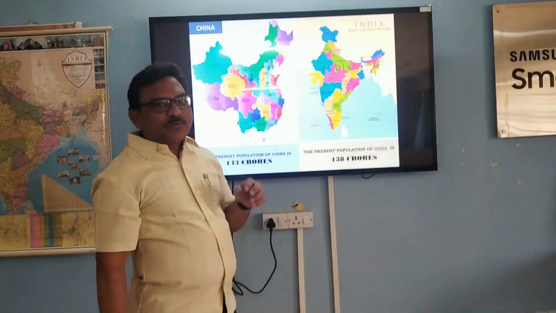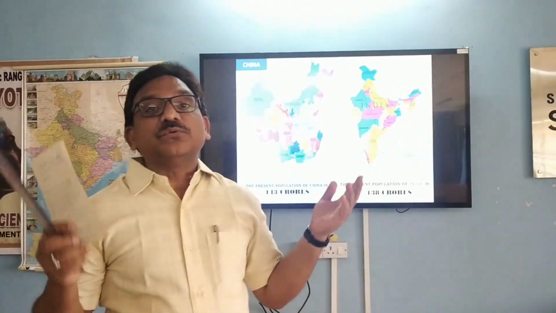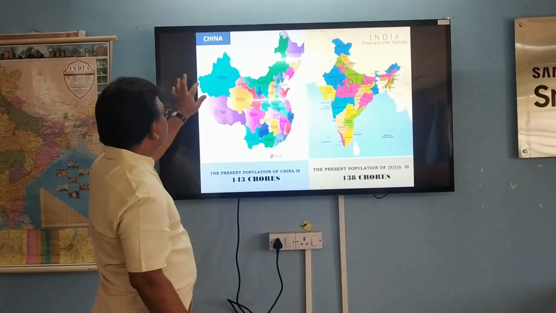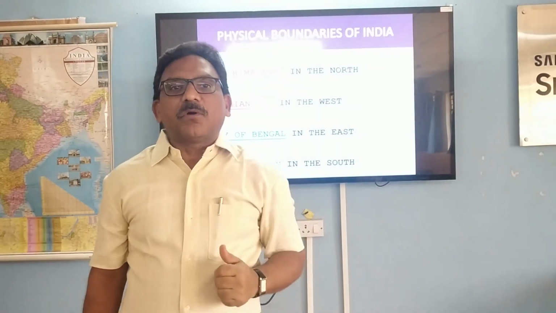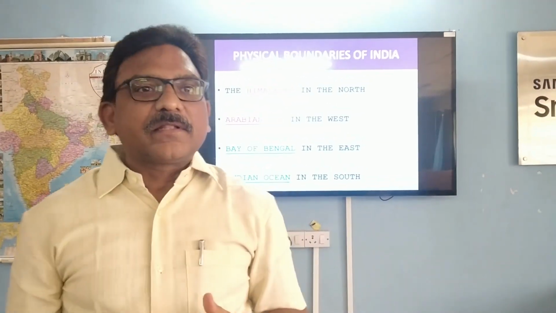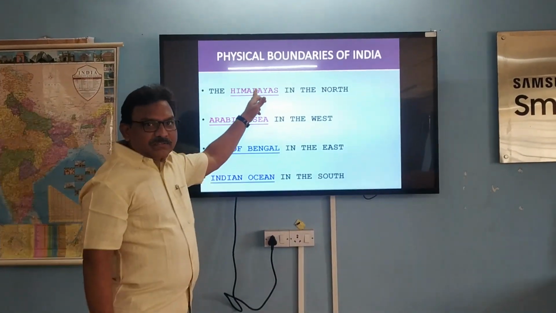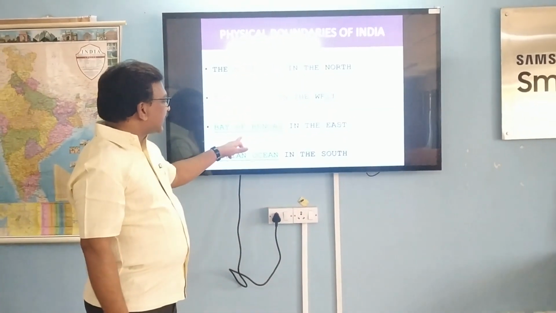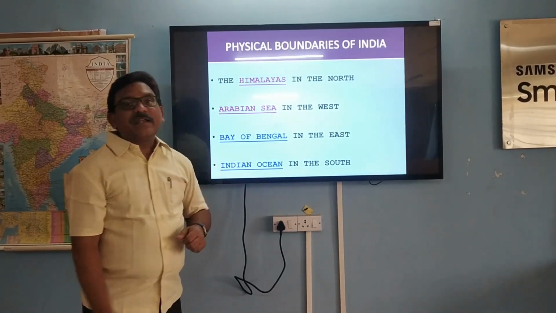With a lot of diversity, so many languages, so many religions, so many dialects, India is such a unique country, and we are going to discuss more about this country in the following slides. Let us see what the physical boundaries of our country are. To the north, we have the Himalayas, to the west the Arabian Sea, to the east the Bay of Bengal, and to the south the Indian Ocean.